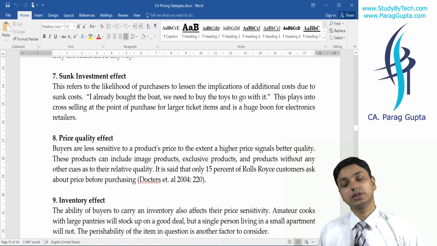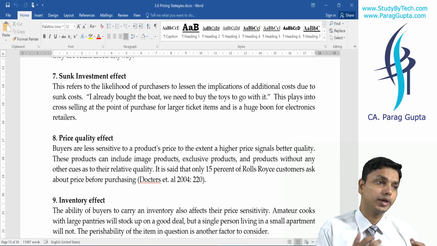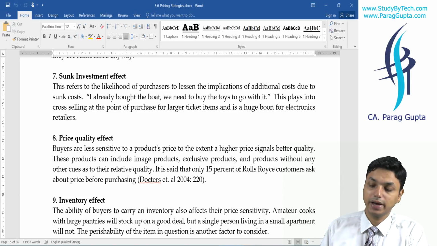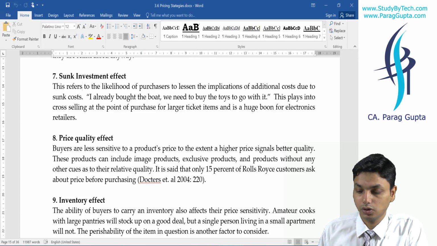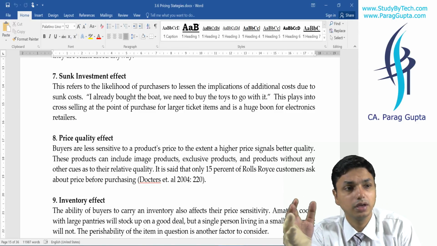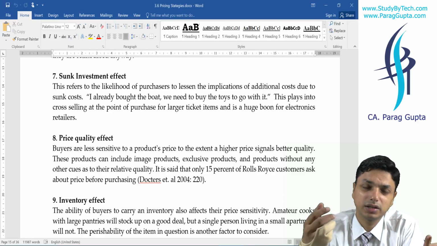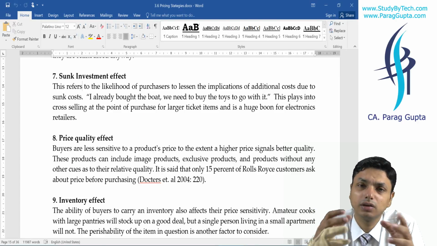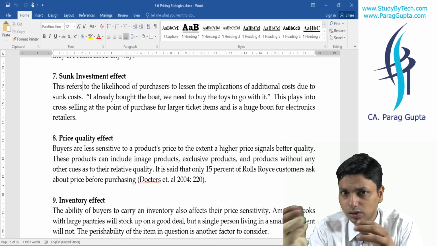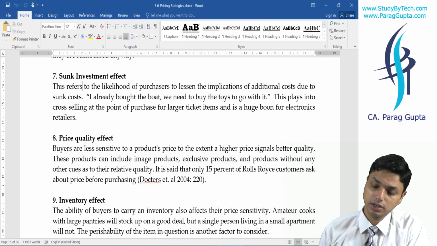Sunk investment effect. It means that if you already have a very high investment that is sunk in nature, you will not consider much the additional cost that you incur on additional or small benefits. Small cost you will ignore. You will say it doesn't matter, the cost is already sunk. If I use it, I shall get at least more than the marginal cost that I incur.